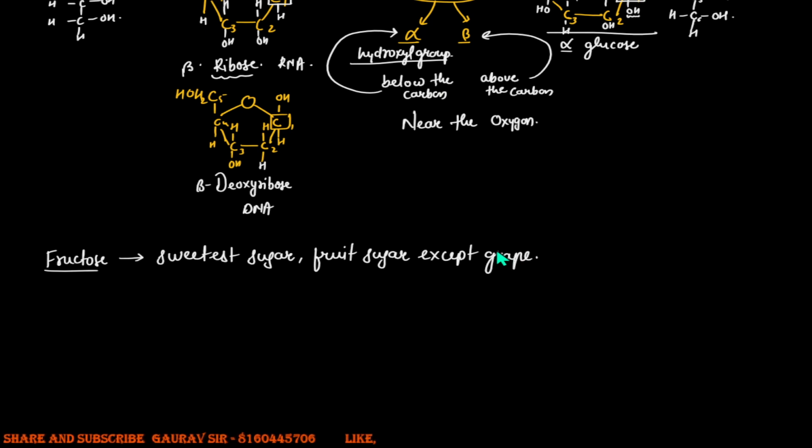It's not found in grapes. Fructose is also present in nectar and honey.